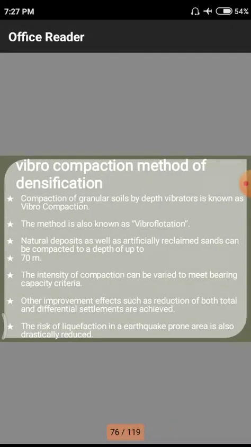Third, natural deposits as well as artificially reclaimed sands can be compacted to a depth of up to 70 meters. These natural deposits are obtained near river beds. In the rivers, water flows naturally with a particular speed depending on the water level, and we have different kinds of rivers, perennial and non-perennial.